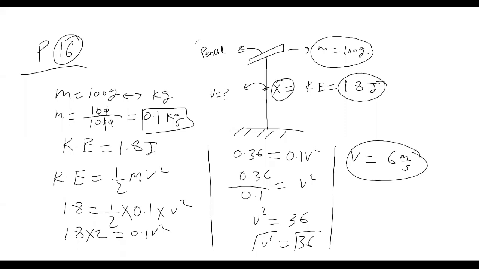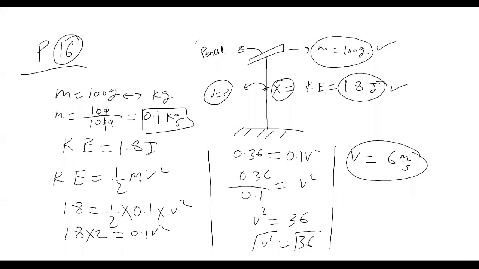Let me explain it again. You see, we have a pencil. It is falling down. The question asks us, at point X, if the kinetic energy of this pencil is 1.8 joule. He also has given us mass, which is 100 gram, and asks us to find its velocity.